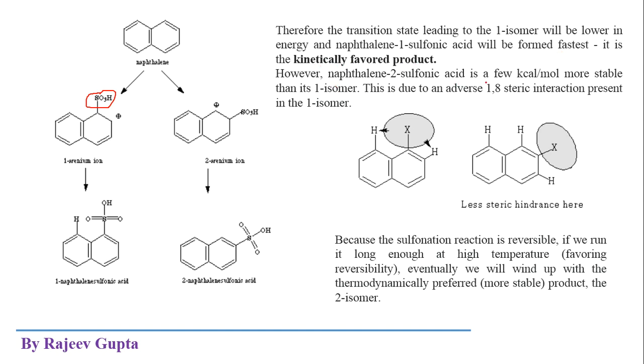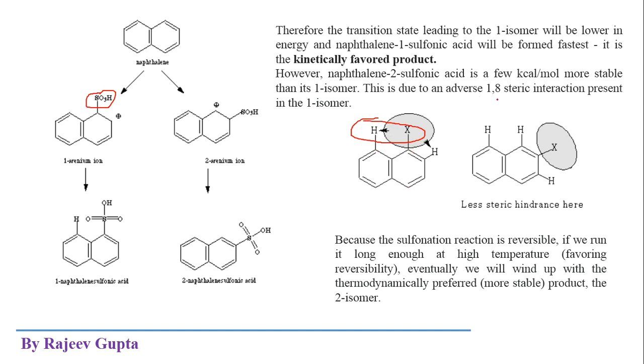But naphthalene 2-sulfonic acid is a few kilocalories per mole more stable than its 1 isomer. This is due to an adverse 1,8 steric interaction present in the 1 isomer. So this is the 1,8 steric interaction. It is 1,8 because it is position number 1, 2, 3, 4, 5, 6, 7, 8. This is position number 1 and this is position number 8.